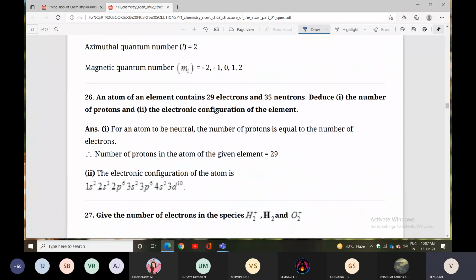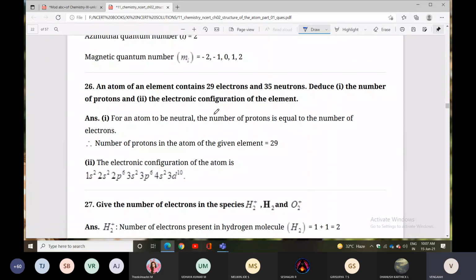Next, the 26th question. An atom of an element contains 29 electrons and 35 neutrons. You can calculate the number of protons and the electron configuration of the element. They're asking two things: one is the electron configuration, and the second is the number of protons.